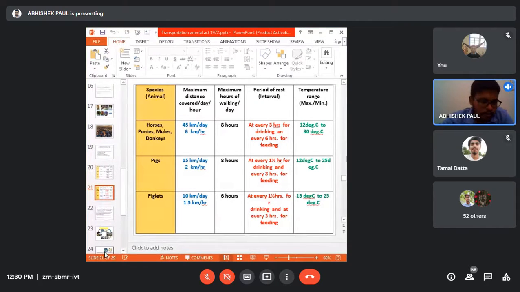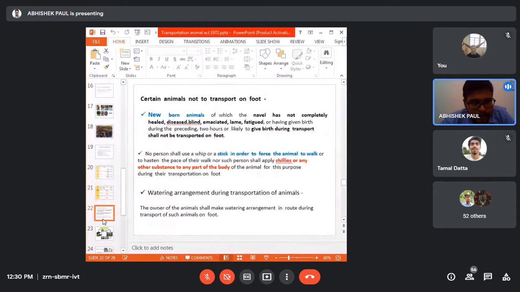So this is the last slide for today. Certain animals are not to be transported on foot. If you are transporting animals on foot, then a newborn animal whose navel has not completely healed, very much newborn, you cannot transport on foot. Then no person shall use a whip or stick, which I already explained, in order to force the animal to walk or to hasten the pace of the walk.